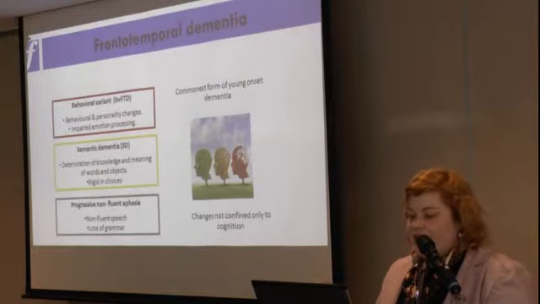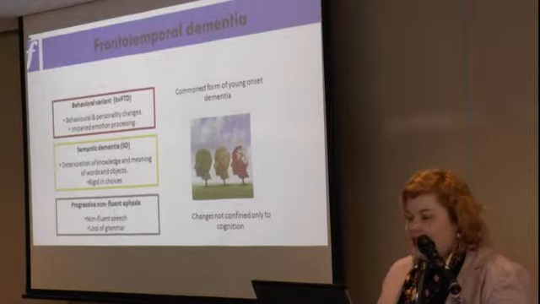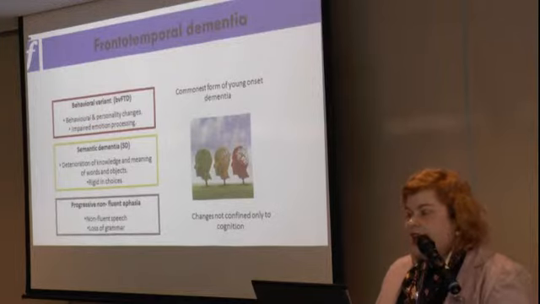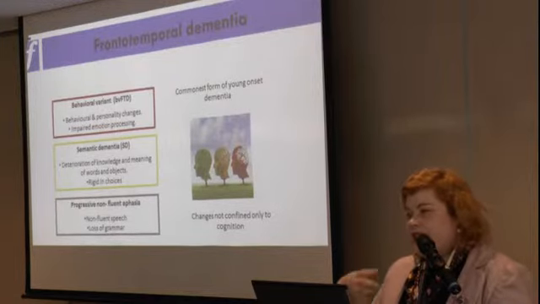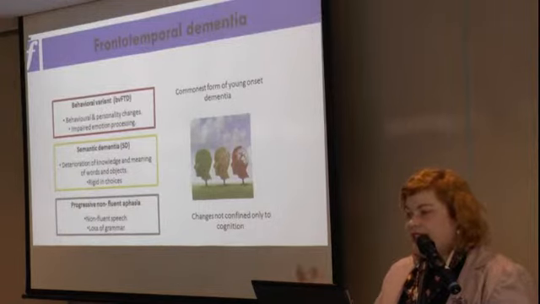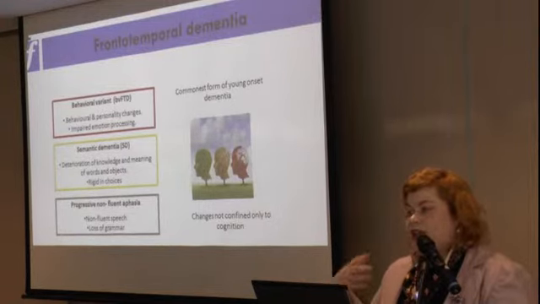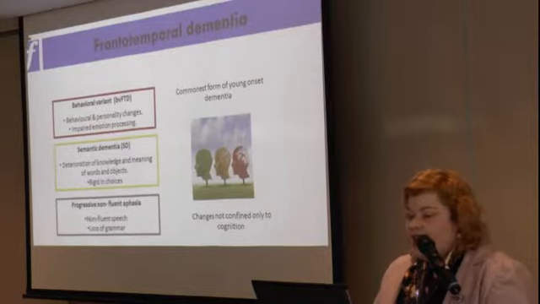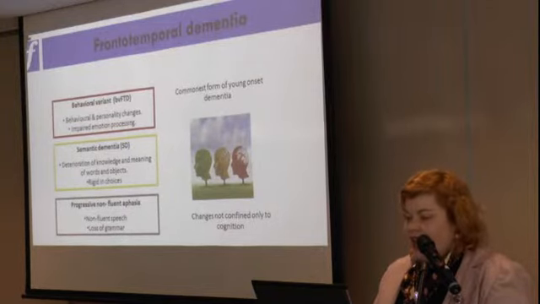So the first area is behavioural variant FTD, or behavioural change, and that's where patients present with quite prominent behavioural and personality changes and have impaired emotion processing. So these are patients that lack empathy, they may be inappropriate, they may approach strangers, they may be extremely apathetic, so they'll just sit in the chair all day, not do their usual activities. And this is quite distressing for carers.